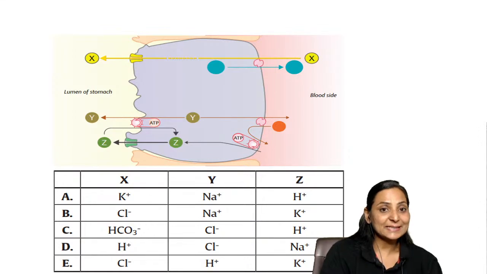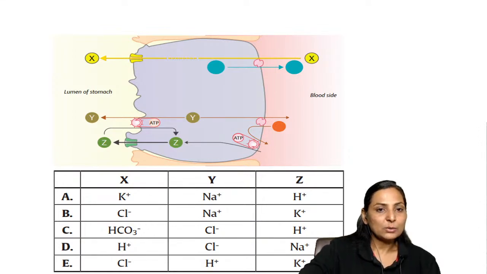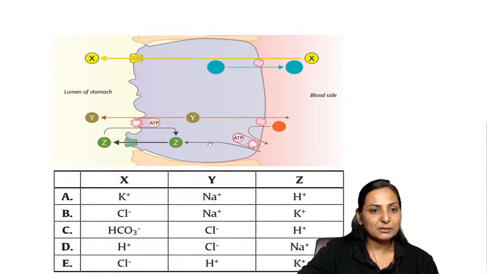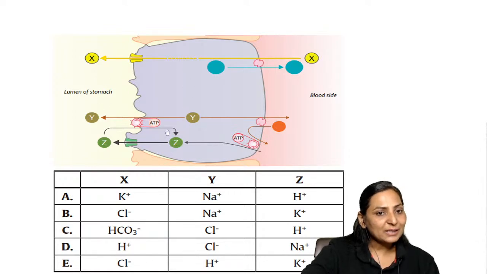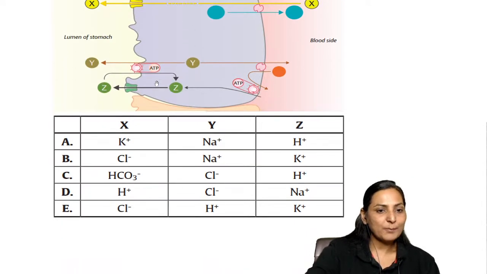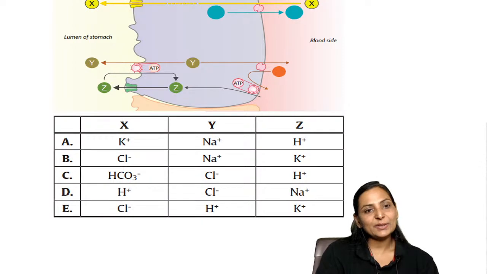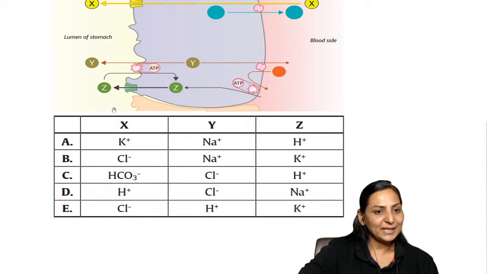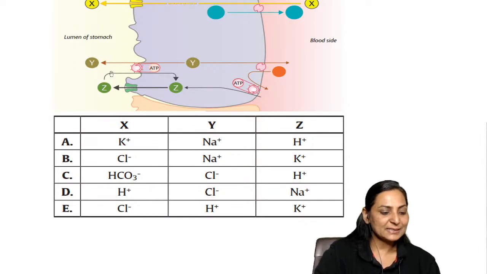With carbon monoxide, it is left shift. Now, this is the parietal cell of stomach. You can see X, Y, Z. What are these X, Y, Z? Options given are the following. So, you know that what is parietal cell? It is the site where you're going to bring about HCl secretion, which is an example of a primary active transport. So, what would be X, Y, and Z?